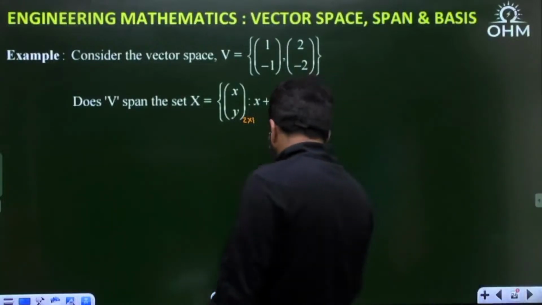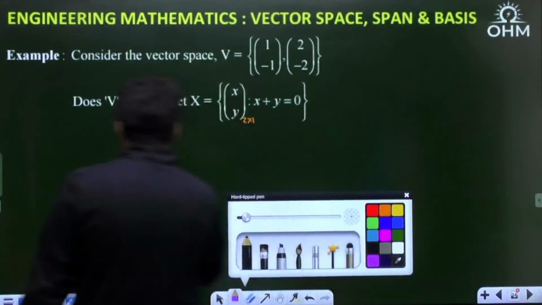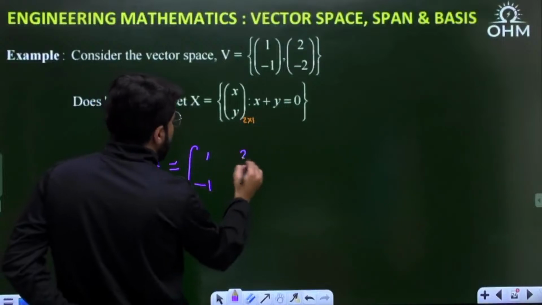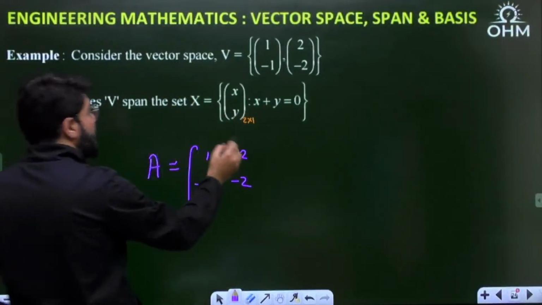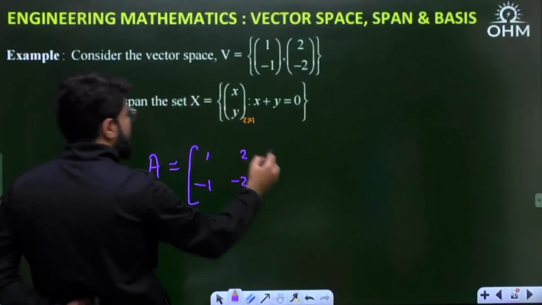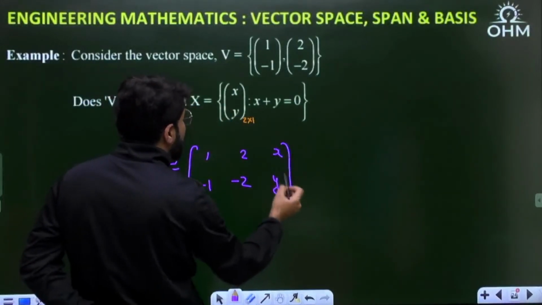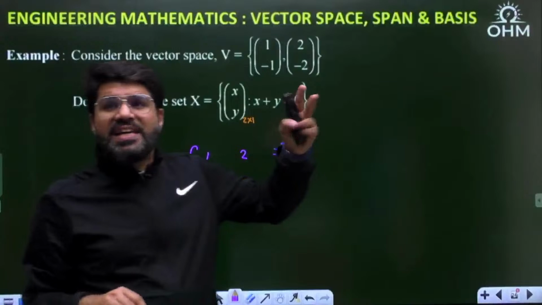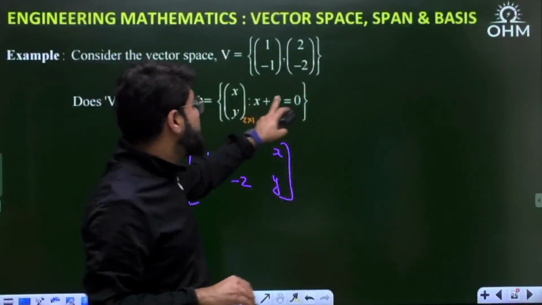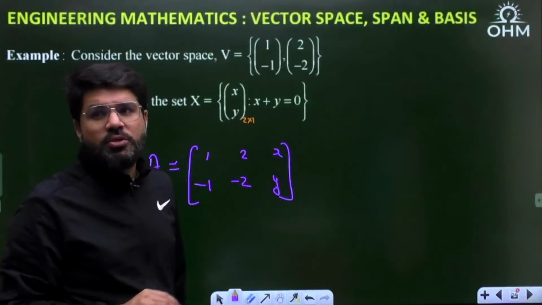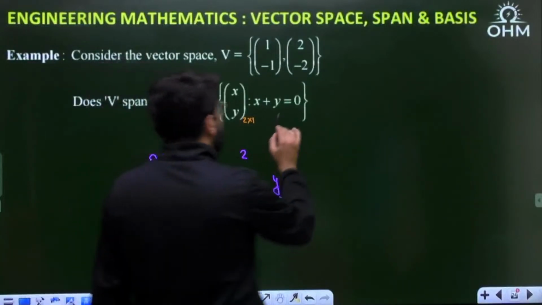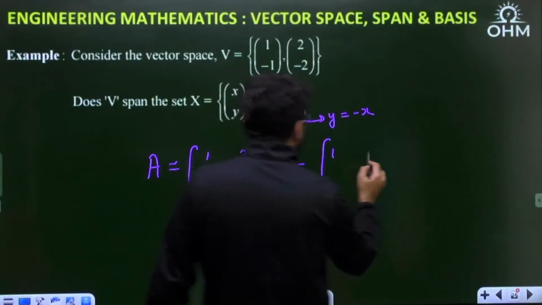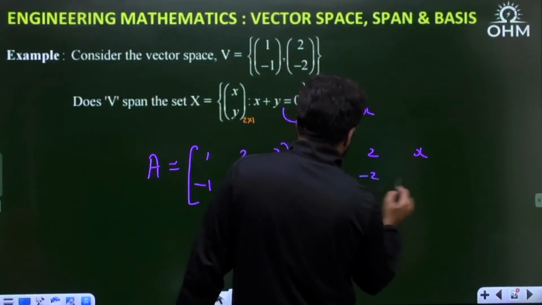So what is the simple method I told you? We will form a matrix where we write the first vector as the first column, the second vector as the second column, and the vectors inside the given set. What are the vectors inside the given set? x and y. But in the previous example, the vector xy belongs to R2, which means x and y can take any real values. But here, the sum of x and y should be 0. Because x plus y is 0, y can be represented as minus x. So better write it like this: 1, 2, x. Minus 1, minus 2, minus x.